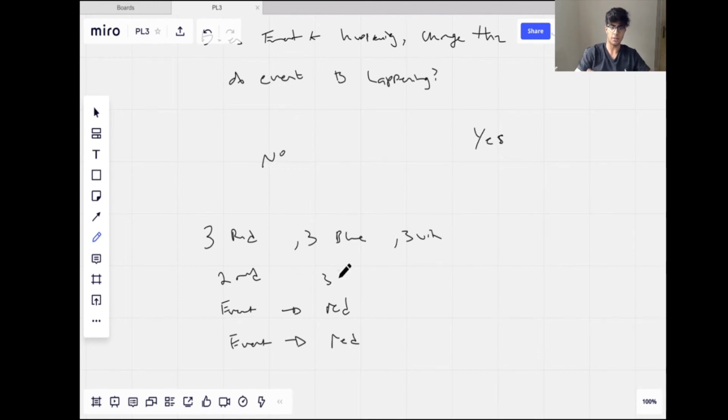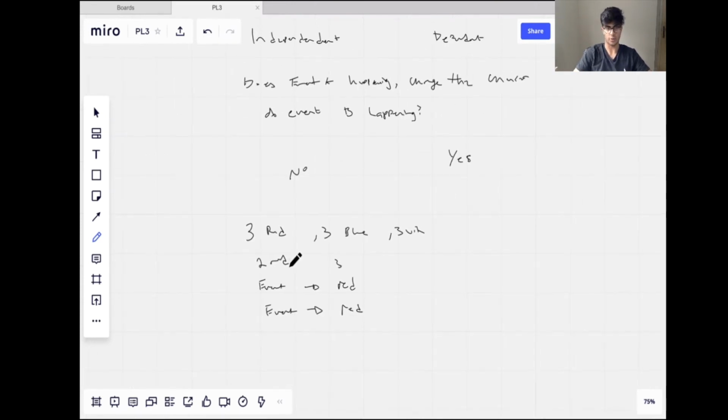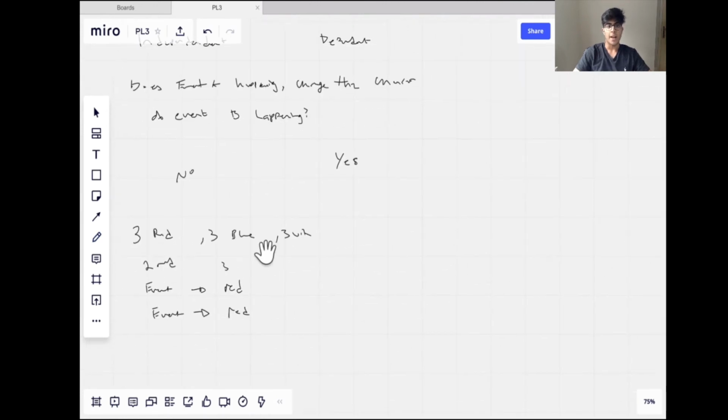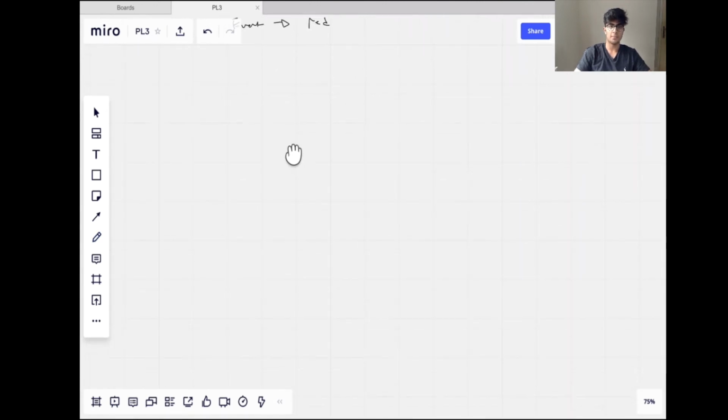This is something that might trip you up. With replacement, i.e. you take a counter out and then you put it back in, those events are independent. But without replacement, i.e. you take it out and throw it away, as in this case, that is dependent. So that's something we have to watch out for. And we have an interesting rule for independent events.